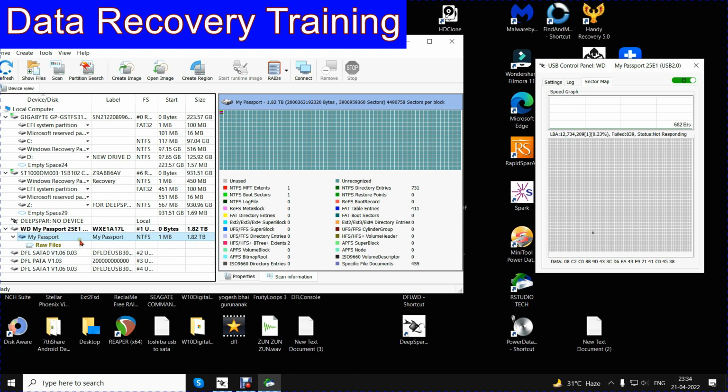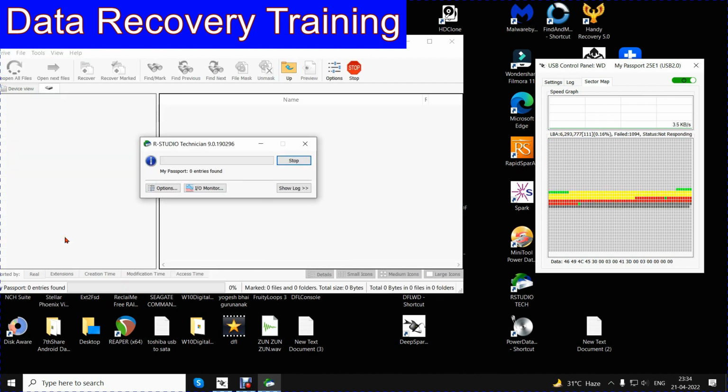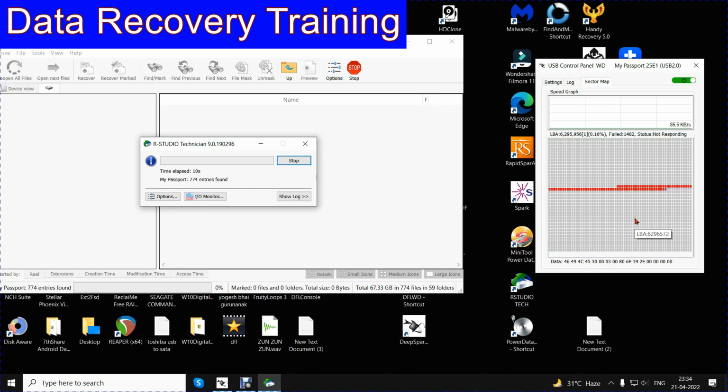I got something here, raw files, WD My Passport in bold letters, and let me see if I can open the drive with double click. Yes, the drive opens with double click, but a lot of bad sectors.